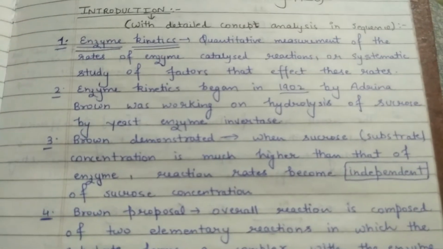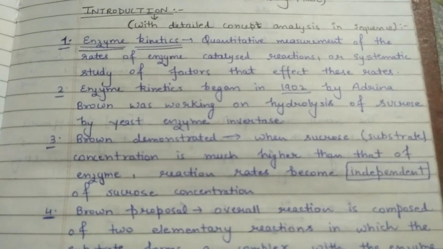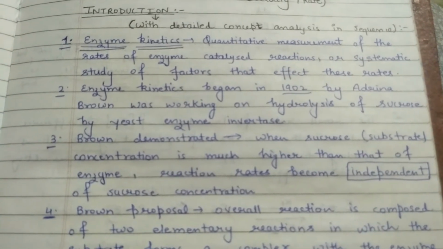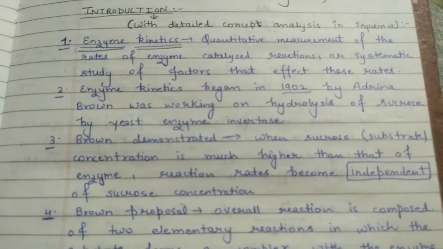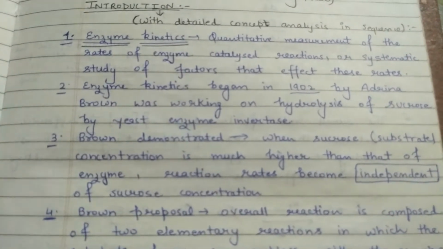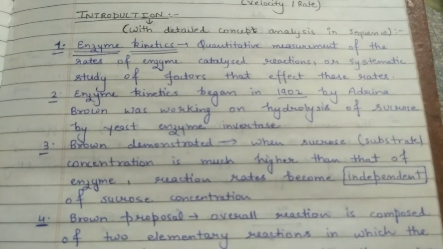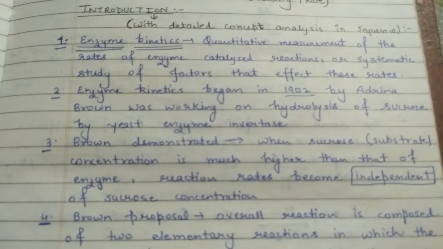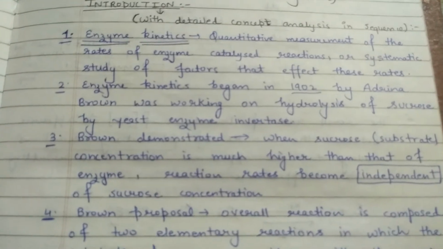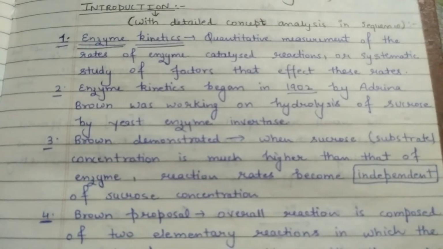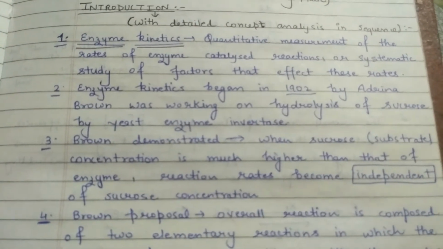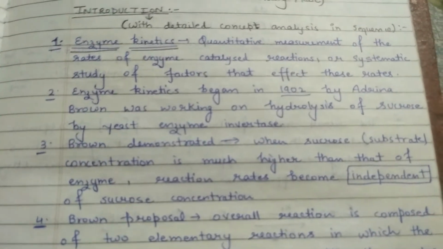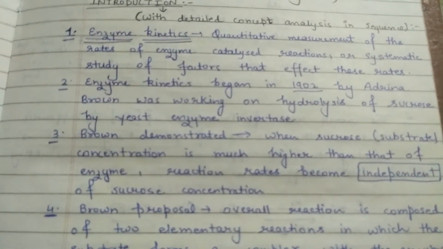So she came to know that up to a particular limit, as she increases the substrate concentration, product concentration also increases, but only up to a limit. After that, when she adds more and more sucrose, there is no effect on product yield. Product yield increases up to a limit. After that, due to saturation of invertase enzyme, there is no more increase in product yield. So it was her experiment result.